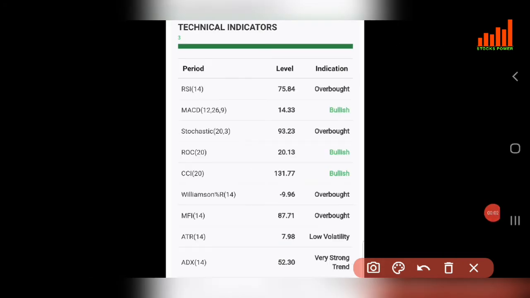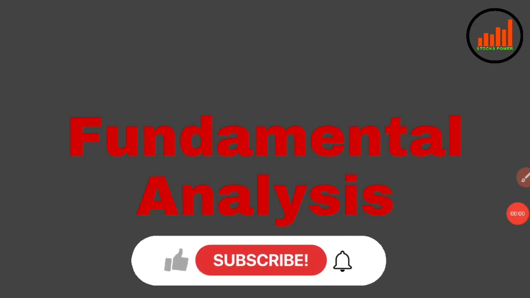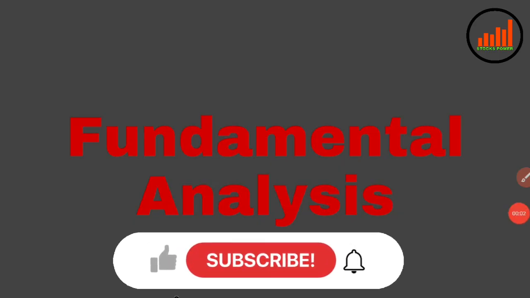Technical indicators for SBI Bank. You all can see RSI, MACD. RSI is overbought, MACD is bullish, stochastic is also overbought, ROC and CCI are bullish. So some indicators are overbought and some are very strong in a bullish way. So we have seen technical chart analysis for SBI Bank.